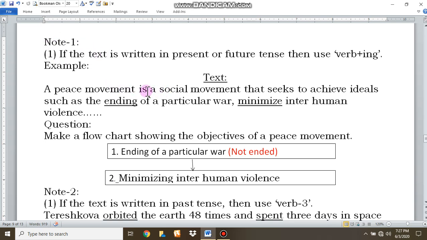See here, the text is about a universal fact. It indicates the activities of present tense. That's why I have added ing to the verb end. That means ending of a particular war. And here the verb minimize, and here I have added ing, minimizing interhuman violence.